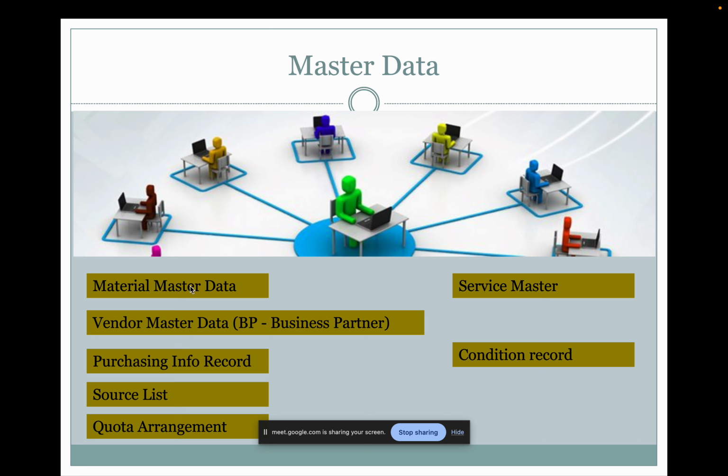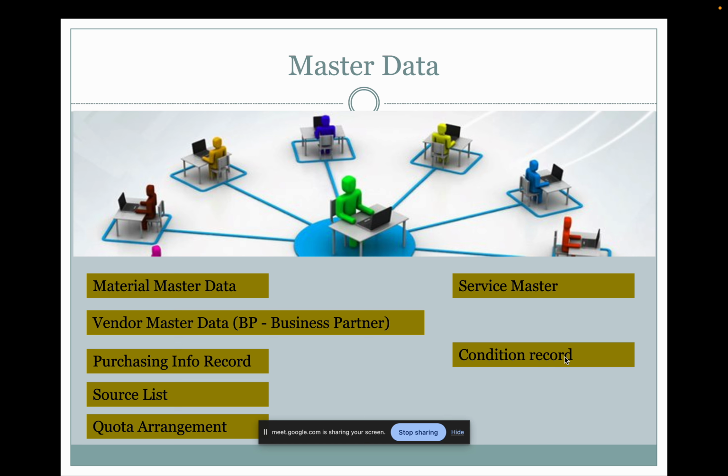Okay, so we discussed the material master, the supplier master, business partner, purchasing info record, source list, quota arrangement, and the service master record. So the last one is the condition record. So what is the condition record?